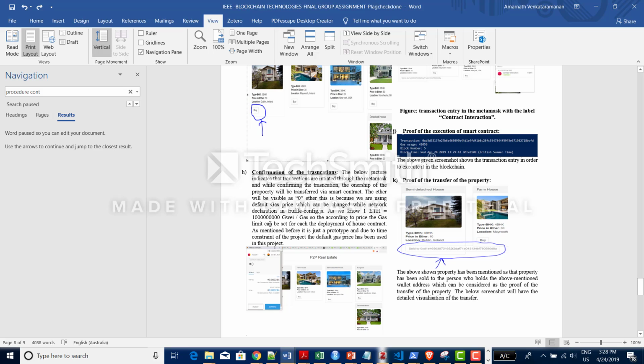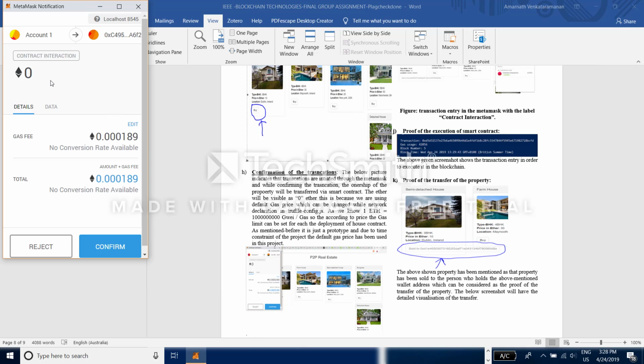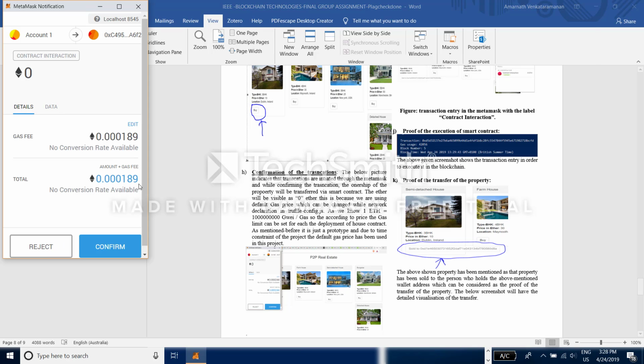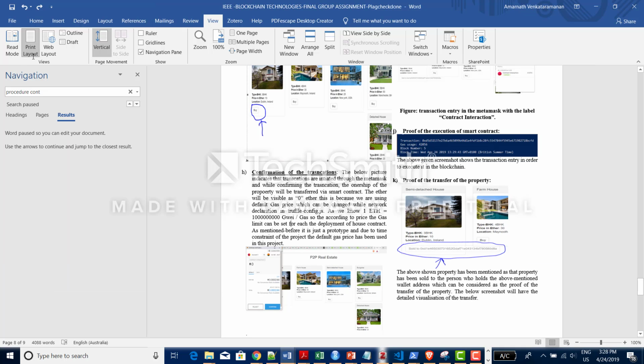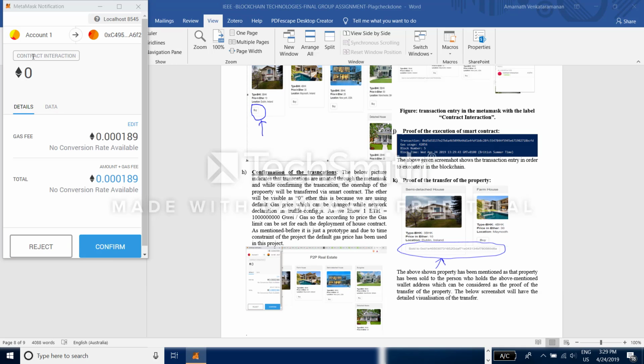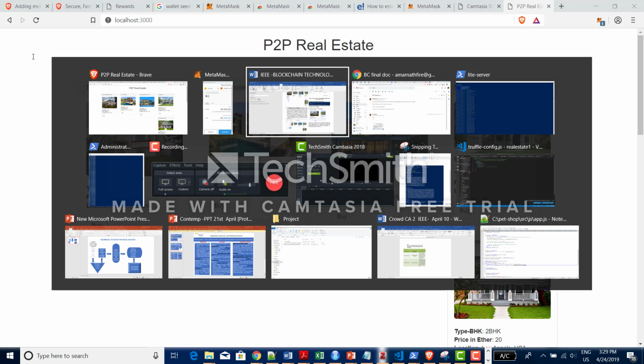We could make it 20 times of this Gwei to convert this zero ether to 20 ether, or 30 times of this Gwei to convert this zero ether to 30 ether. We could convert it, but for the purpose of the prototype I don't want to make the amendment in the code, and due to a time constraint I couldn't make the amendment in the code. So I didn't make any changes in this code, but I'm trying to explain how this will work.